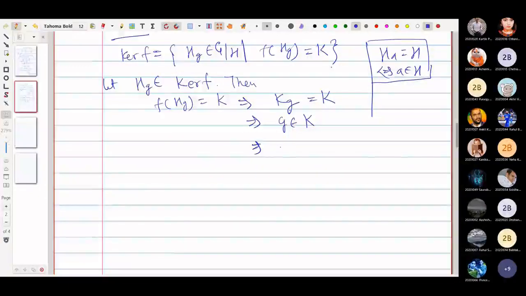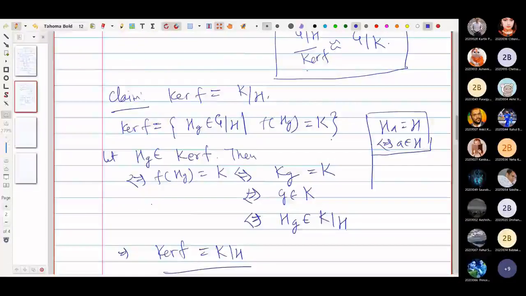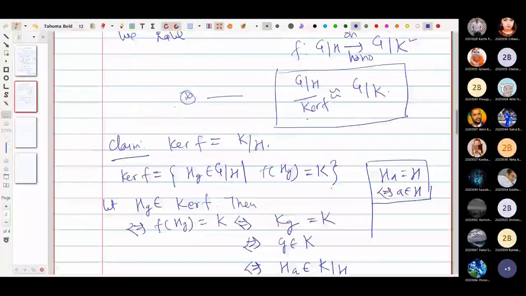All right. So this implies that Hg is a member of K by H, and conversely we can write like this. So this means Hg belongs to kernel of f and Hg belongs to K by H, and conversely. So this implies that kernel of f equals K by H. Okay, and suppose this is star.